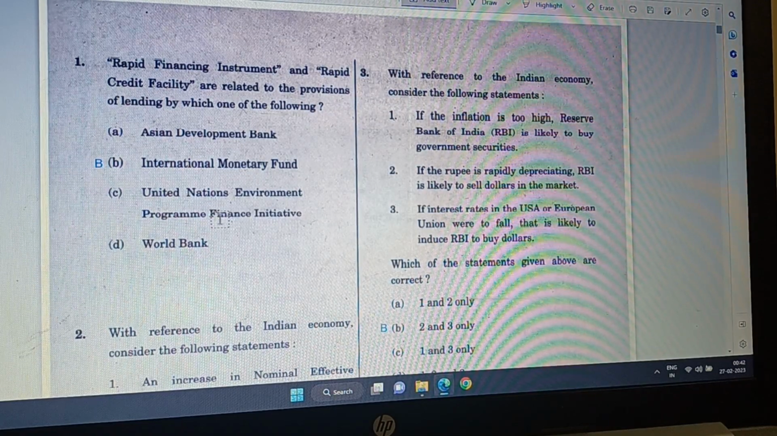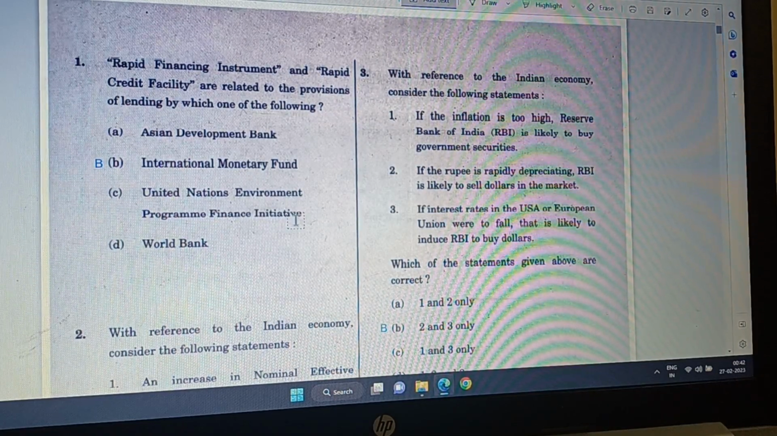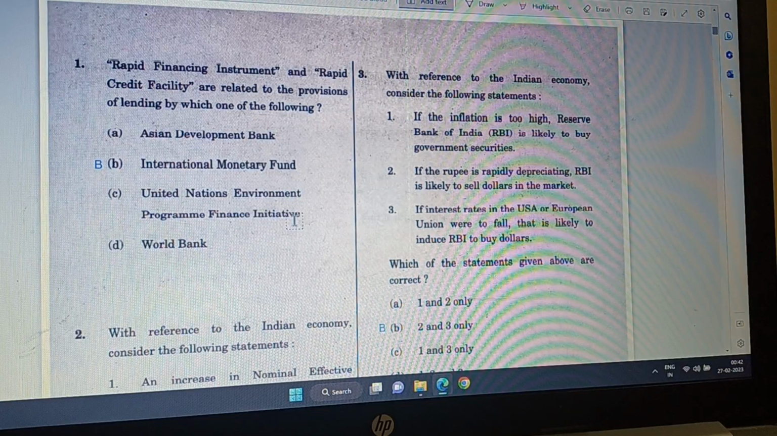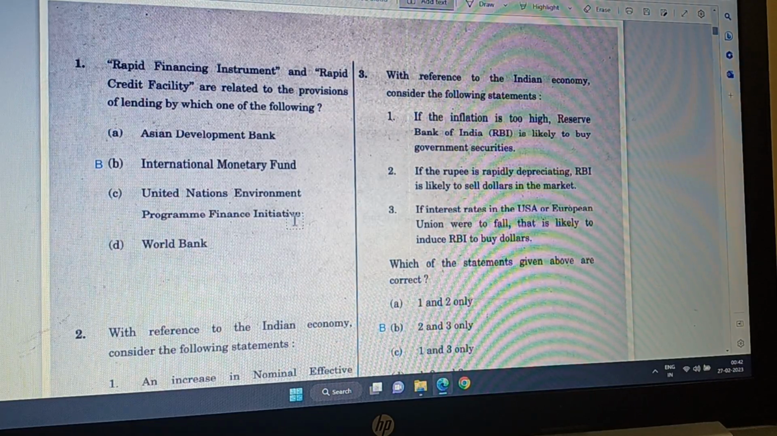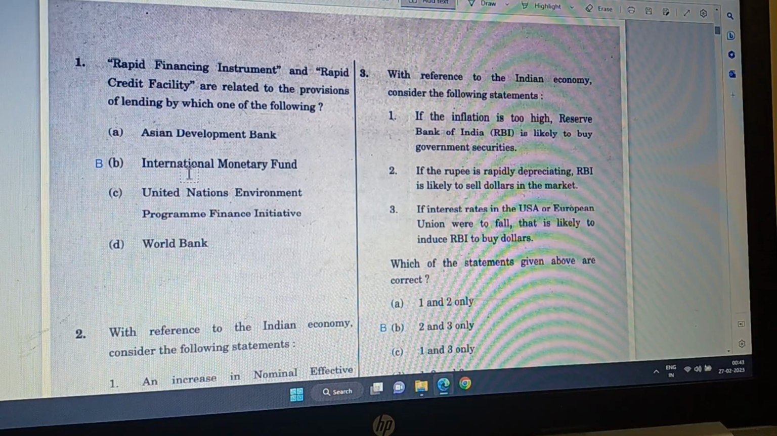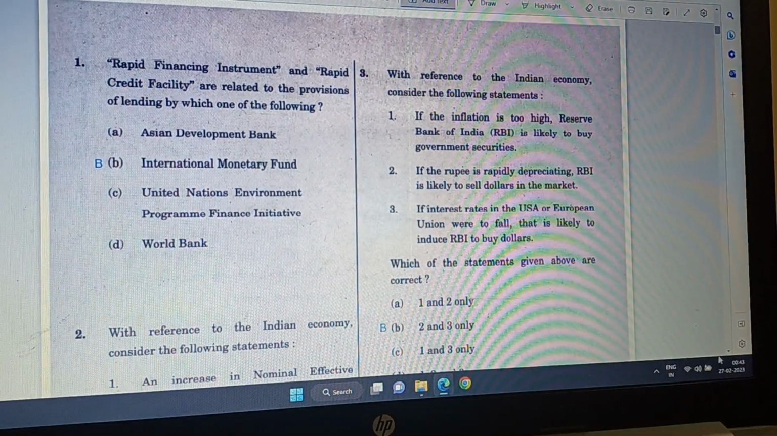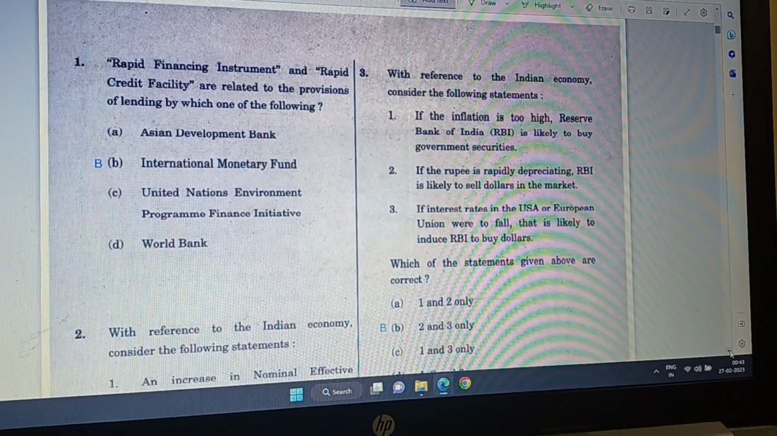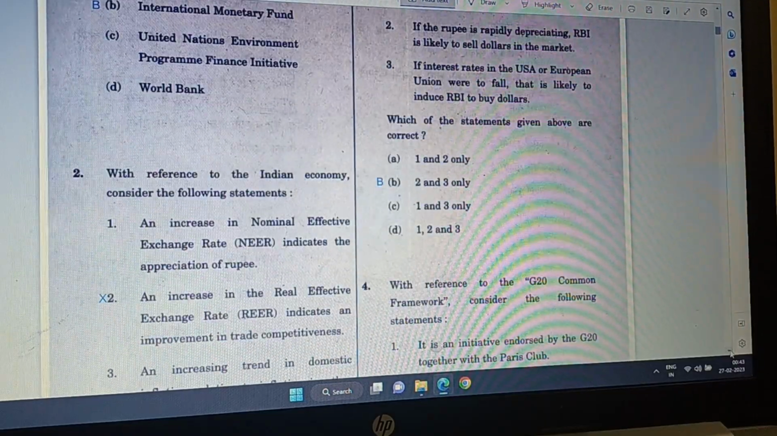United Nations Environmental Program Finance Initiative, no, it is not because environment programs are also slow. And World Bank is also a development bank like Asian Development Bank, hence it is slow. So the correct answer is B.